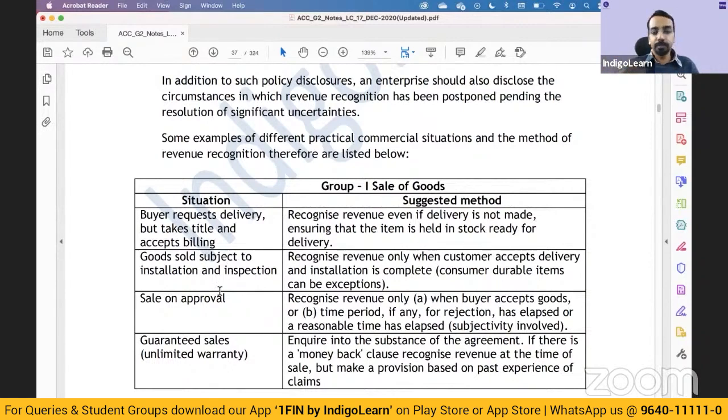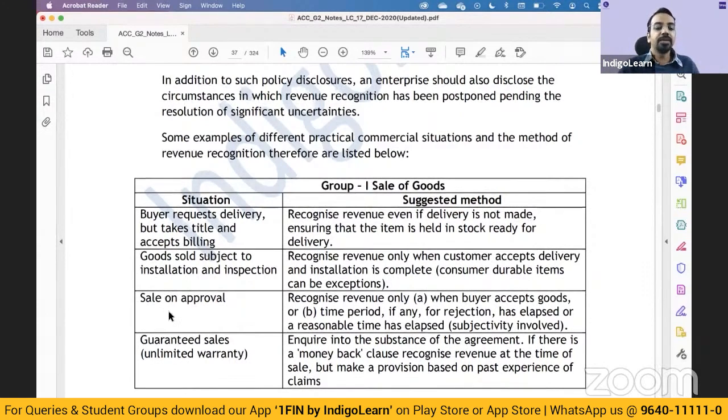Sale on approval, once the customer approves. A lot of time it happens, right? You buy goods from Amazon and you have a 10-day return period. Till the time of that 10-day return period, you will not be able to recognize revenue because the customer has the right to return, or they may recognize the revenue and make a provision for returns that will happen post the balance sheet date. That's also possible, right? So you have to see whether there is a sale on approval. If approval is given, then you'll recognize the sale. Or let us say the 10-day period is over and you have not heard back. That means the customer has accepted.